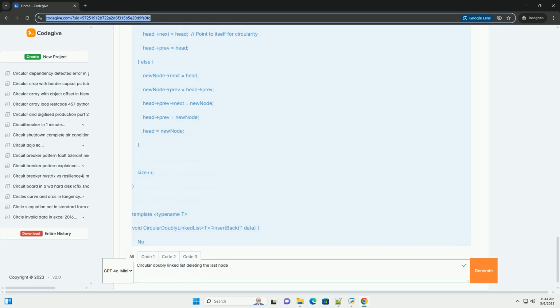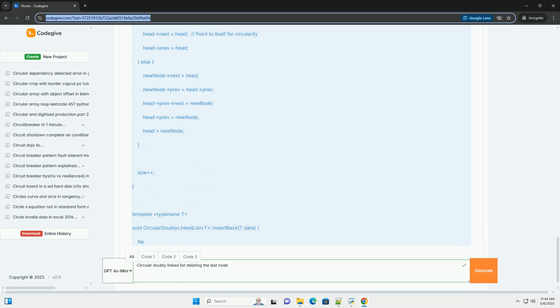Key points to remember. Circular logic: always remember that the last node points back to the first, and the first node points back to the last. This is the core concept. Memory management: use new and delete carefully to allocate and deallocate memory. The destructor is crucial to prevent memory leaks. Edge cases: handle empty lists and single node lists separately.